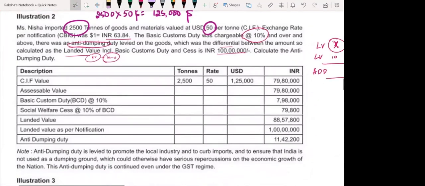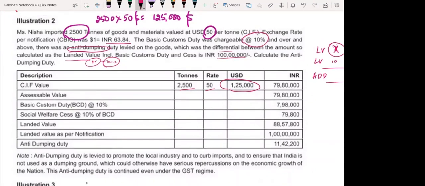Now cost, insurance and freight. See here, 2,500 into 50, $1,25,000. They are already giving you direct value. Nowhere are they asking you to calculate freight or any other charges. So 1,25,000 into 63.84 gives you 79,80,000.